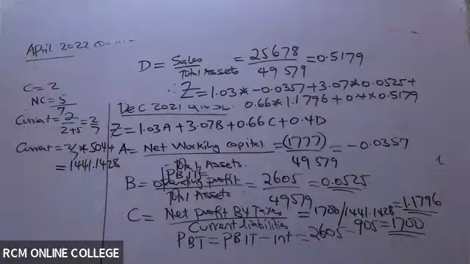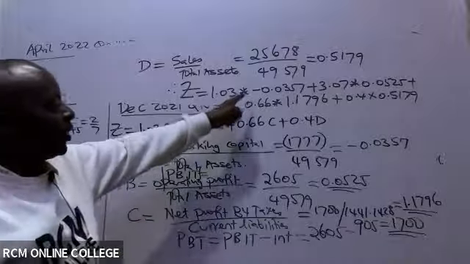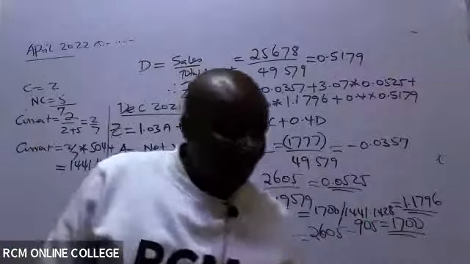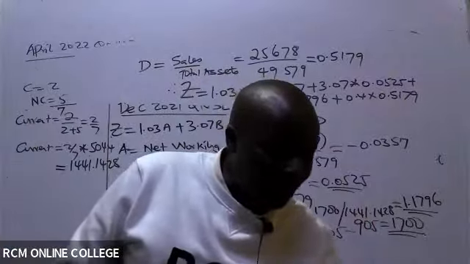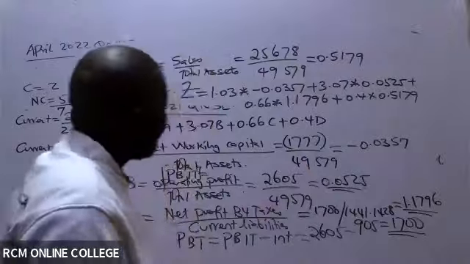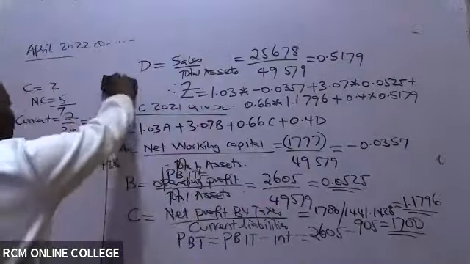So Z then will be equal to what? Abracadabra with your calculator. Don't forget the negative. With your calculator, you should be able to give us this answer.